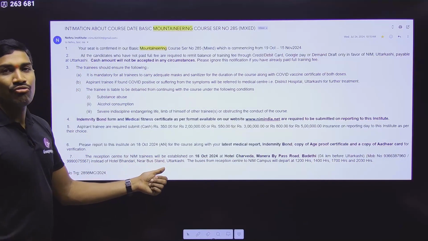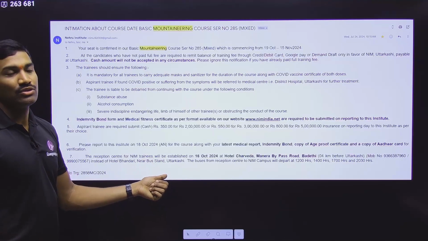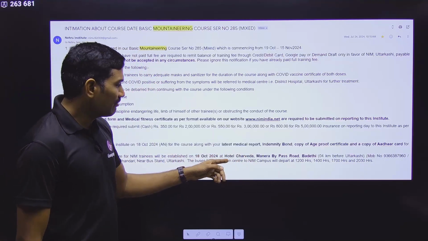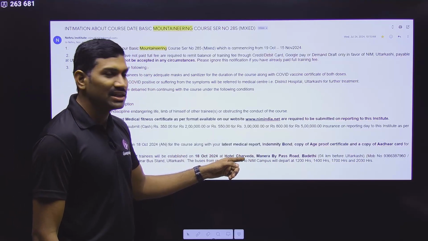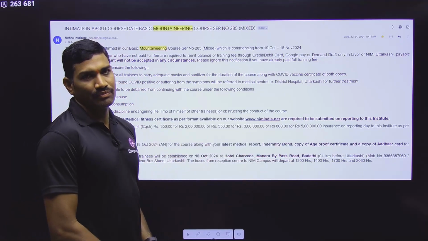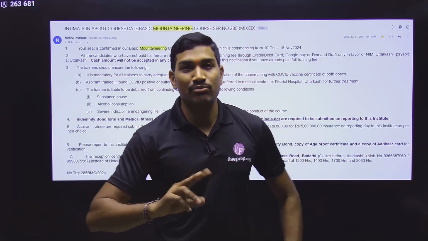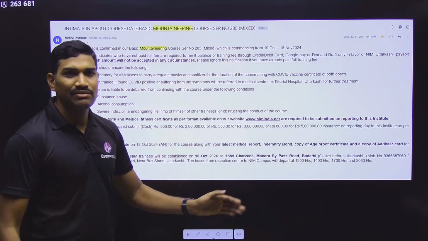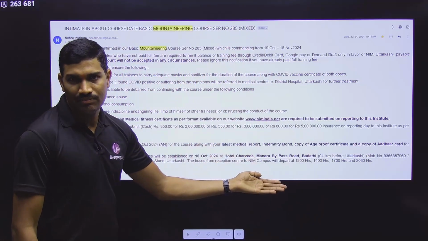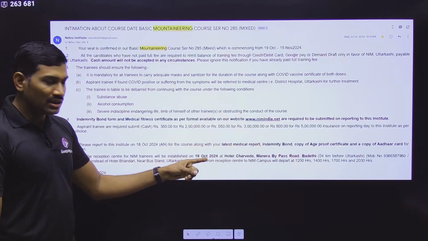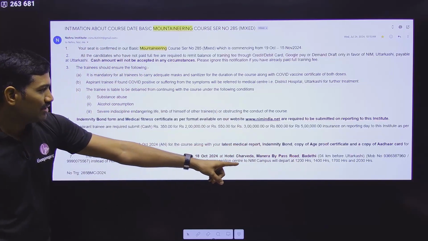Next one, where you need to report. That's why there is a reception here. For us, they have given the hotel called Hotel Charveda, in Uttarkashi only. But please remember, this hotel name may vary from time to time. So whatever email you are receiving, please check the hotel name in that. Okay. You need to go to that hotel on that date, and they will give you timings also.